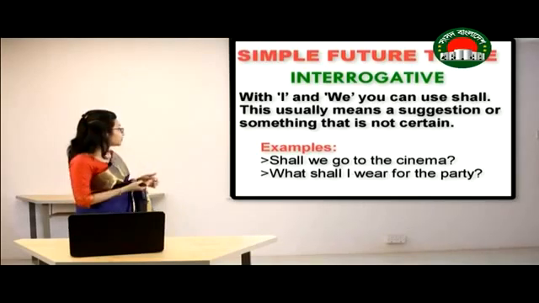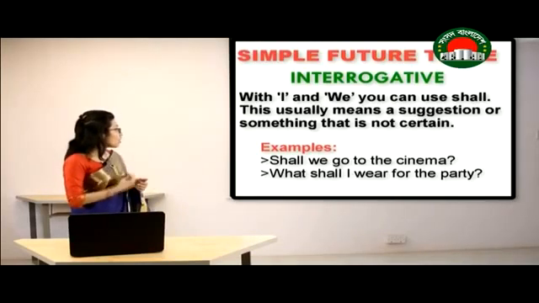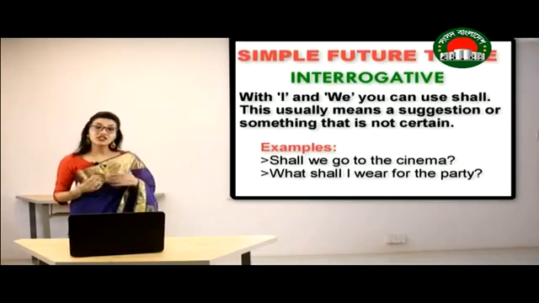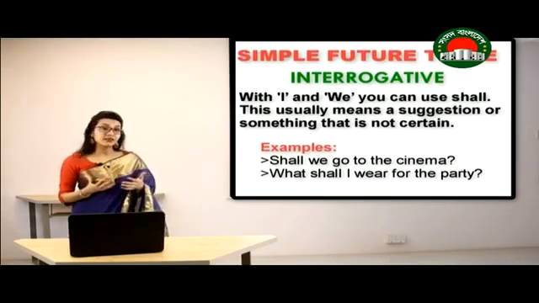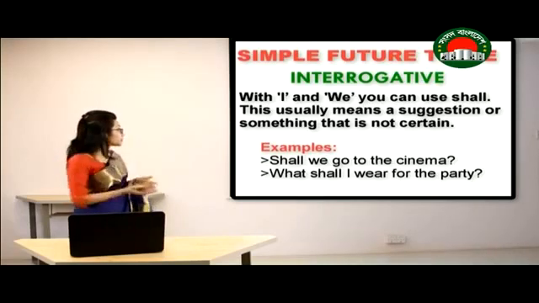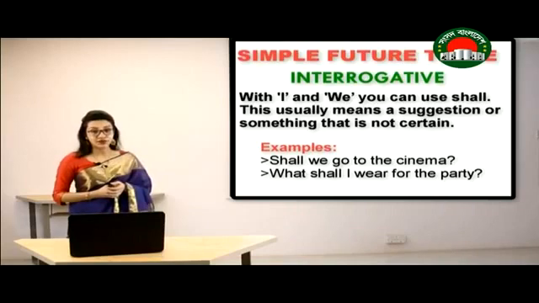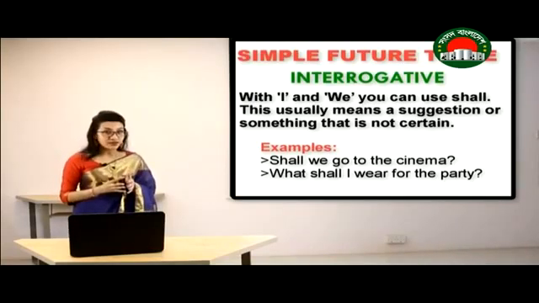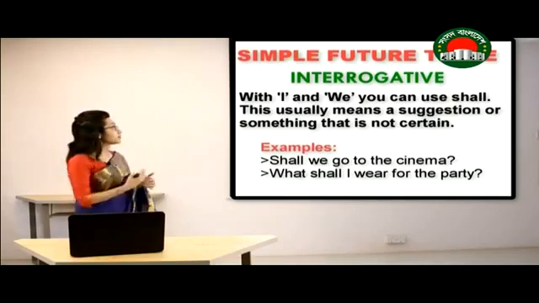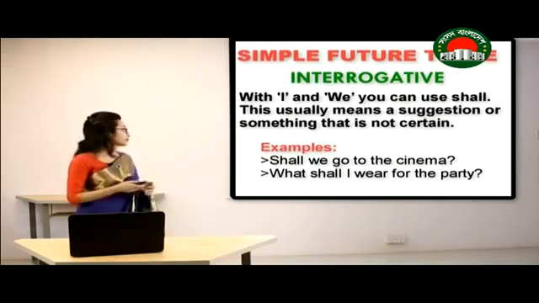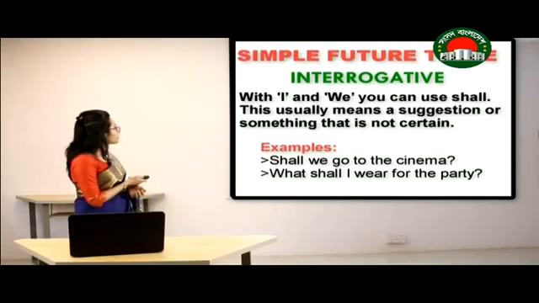So here we have another example. What shall I wear for the party? Now what am I going to wear to the party? That is something that is not certain. For that reason we have used shall in that case. So I'm repeating once again. If something is uncertain, or if you're asking for a proposal or suggestion, then you can use shall with I or we.